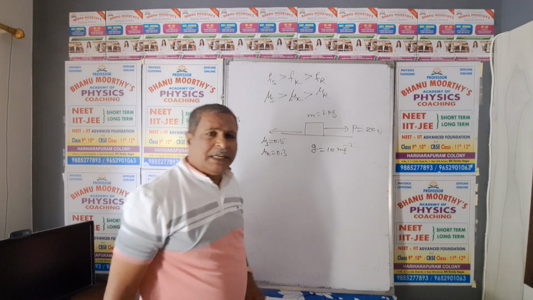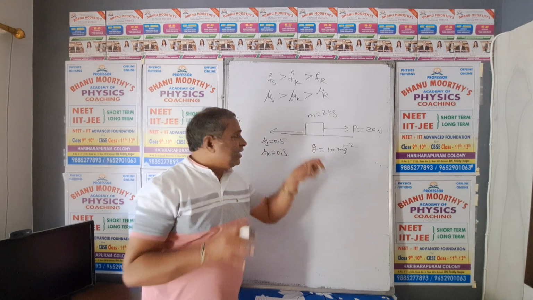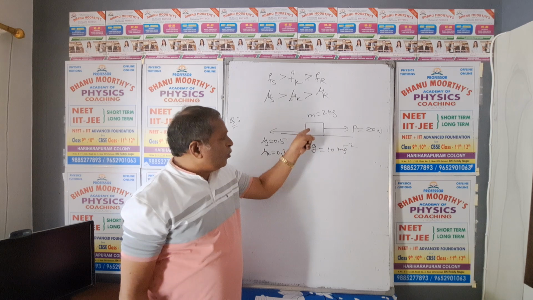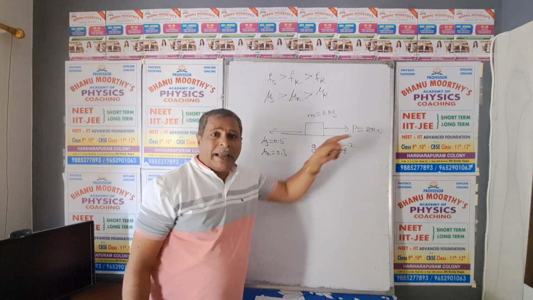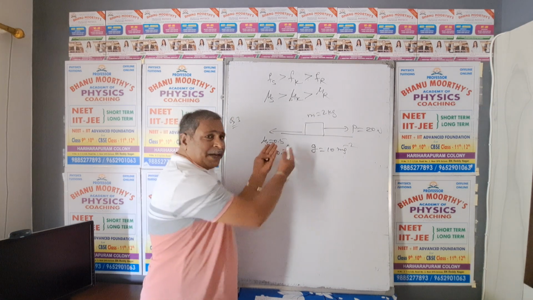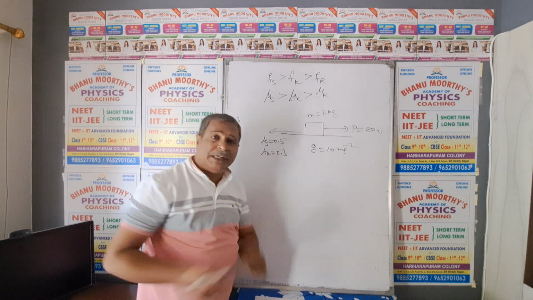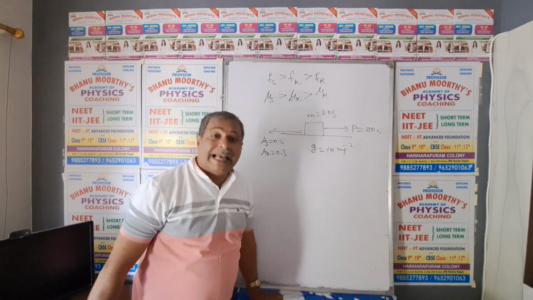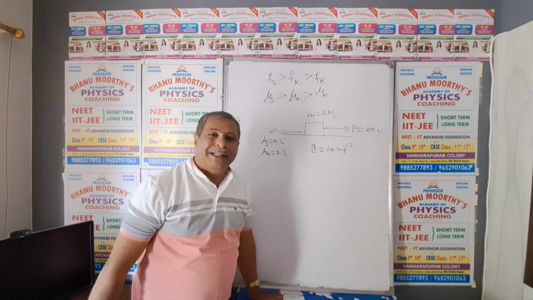Acceleration due to gravity is given. A block of mass 2 kg is placed on a rough horizontal surface, and the block is pulled by a pulling force of 20 Newton. The coefficient of static friction is given, the coefficient of kinetic friction is given. The question is, what is the acceleration possessed by the body?